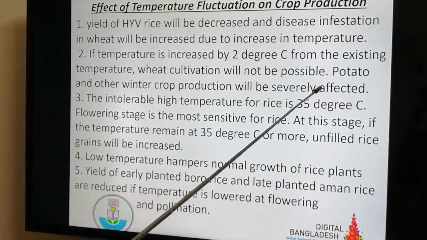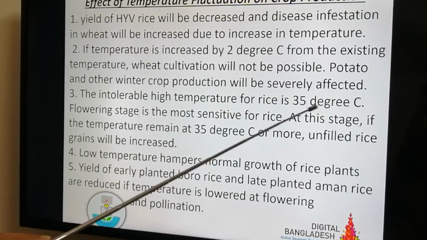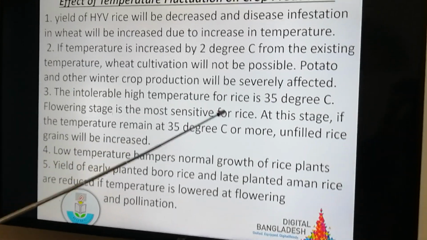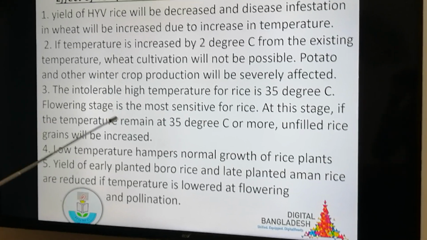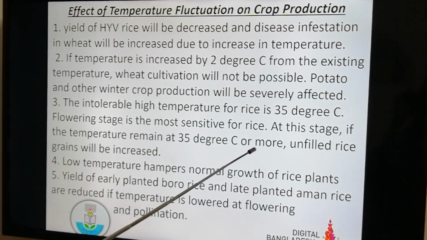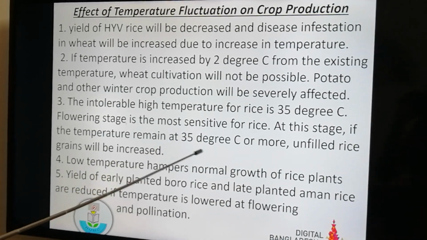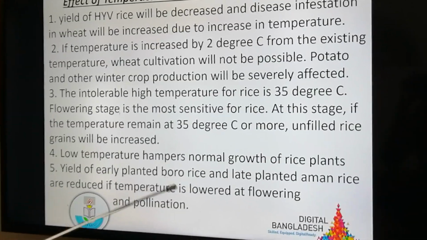be possible in Bangladesh. Potato and other winter crop production will be severely affected. The intolerable high temperature for rice is 35 degrees centigrade. Flowering stage is the most sensitive for rice. If the temperature remains at 35 degrees centigrade or more, unfilled rice grains will increase.